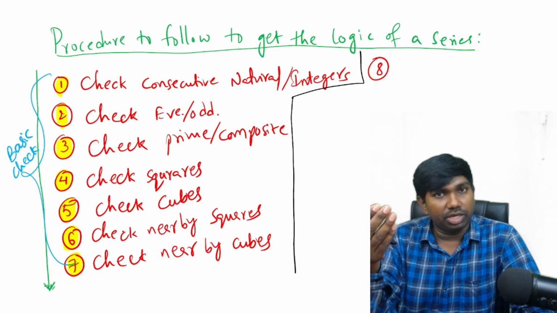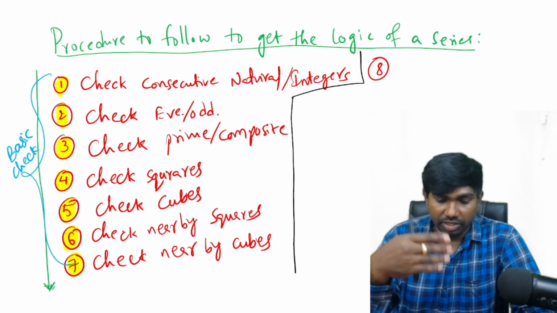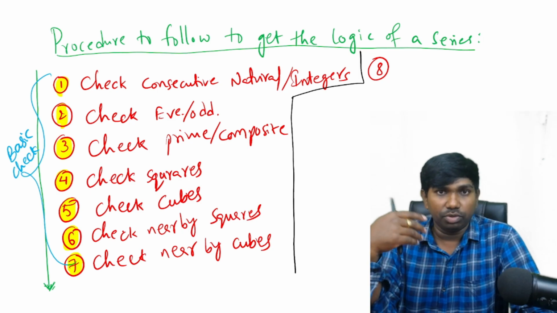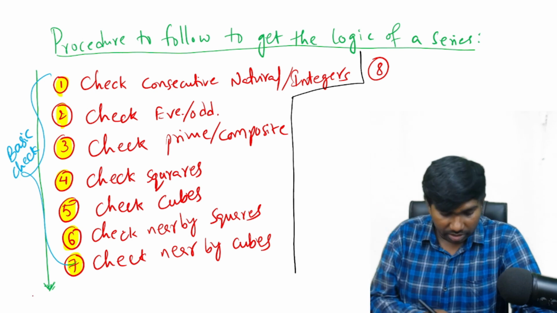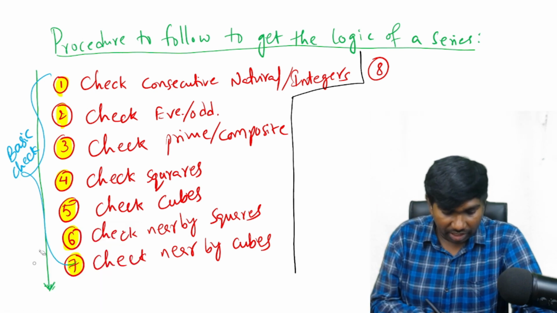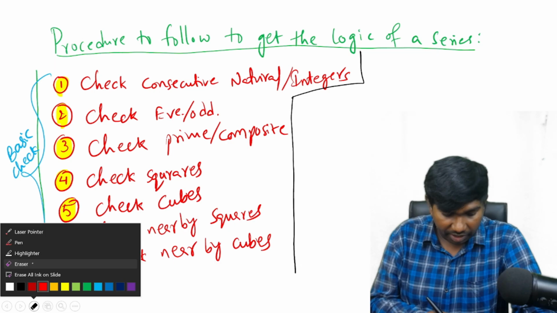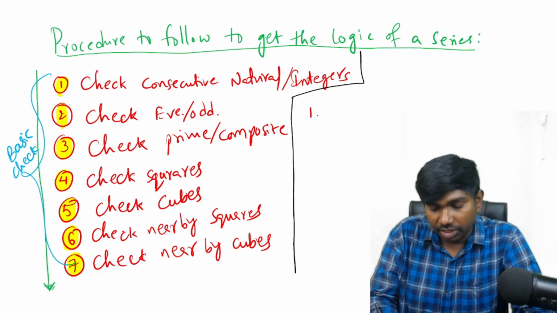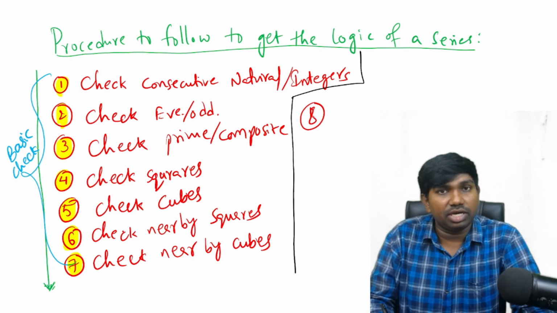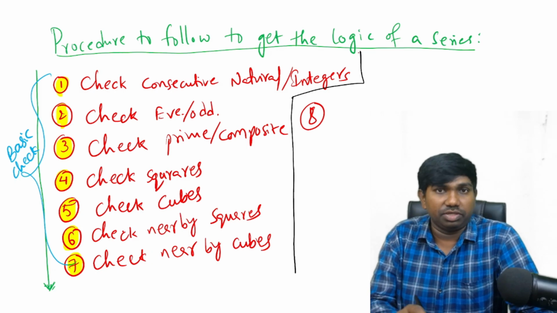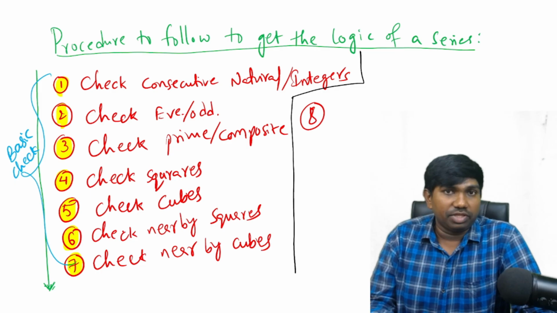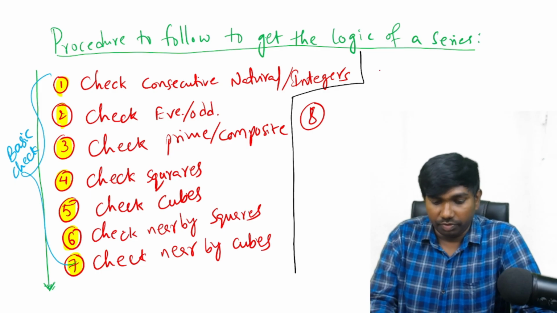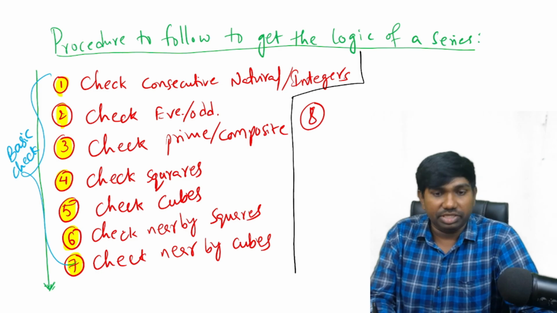So I hope you are already ready with those things. That's why you can directly identify if you know the things, right? When we know them, we can identify them. If we don't know them, then we cannot identify them. And identification is mandatory for series questions. The more immediately we can identify, the less time we take to solve the question. The time you take to get the logic for that question is the time that will be wasted. If you know the things already, you can identify them immediately.